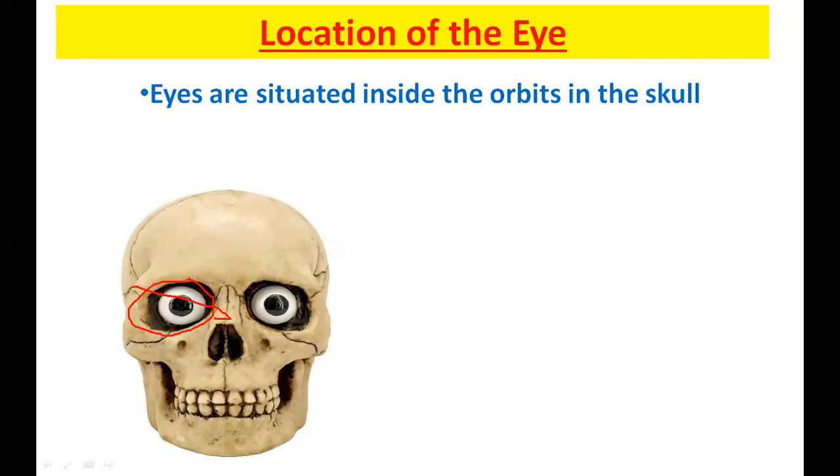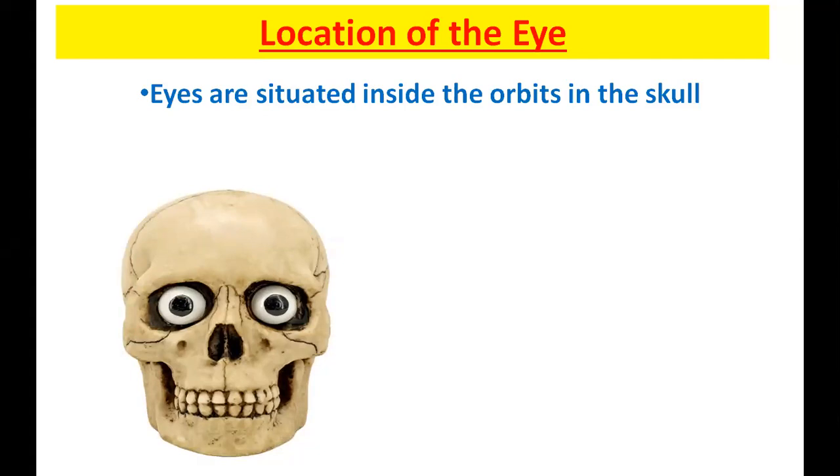So, a direct MCQ question: which of the following is the location of the eye? They can go for a direct question like that. So your answer should be the orbit of the skull. You have two orbits for two eyes, left and right.